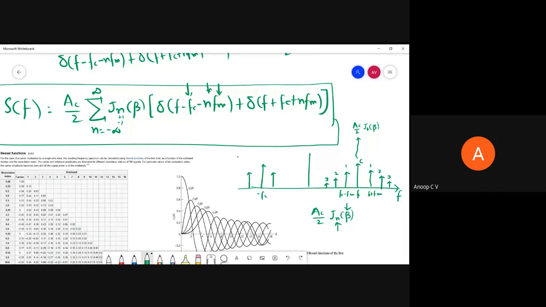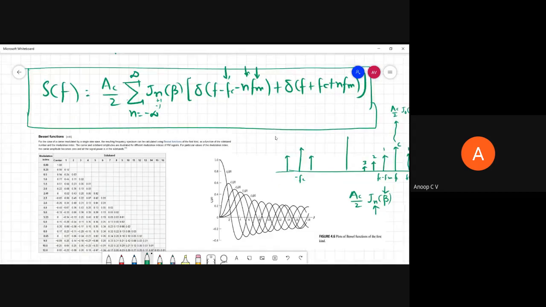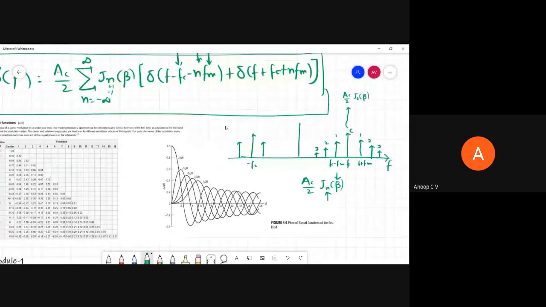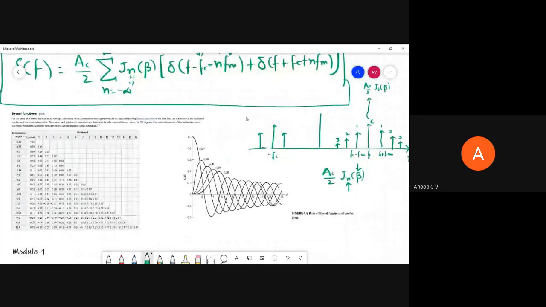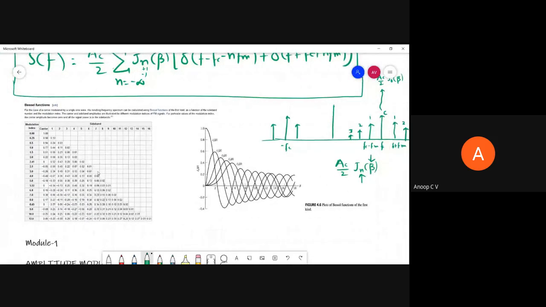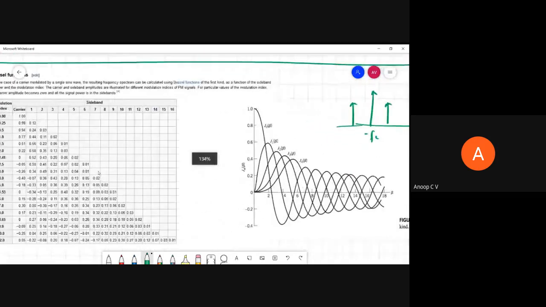So what actually is the amplitude of each component? That is Ac by 2 Jn(beta). So this Jn(beta) is nothing but the Bessel function. Like how you had the normal distribution table when you were studying in a smaller semester, for different values of z, what is f of z. Similarly here, we do have a Bessel function table, right?